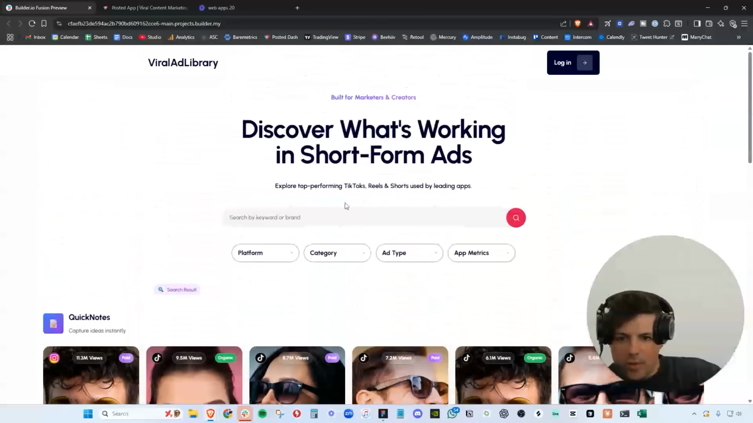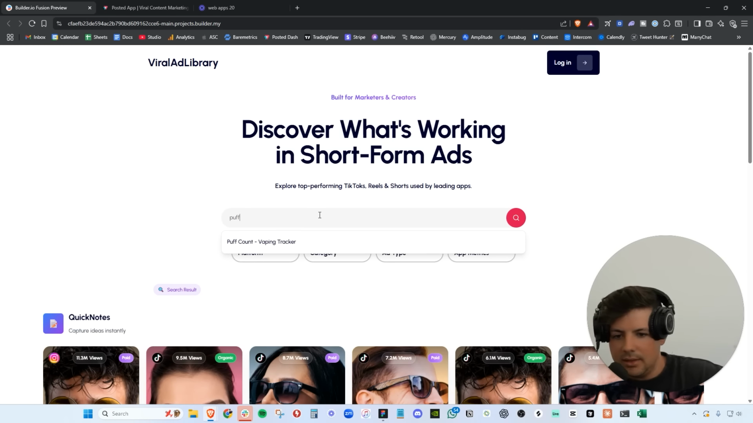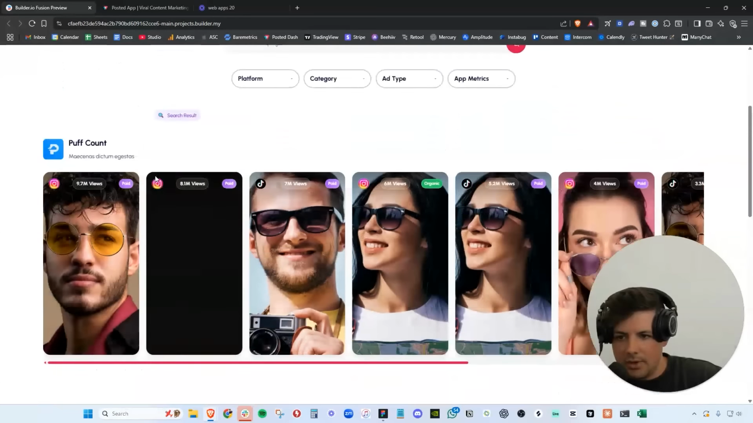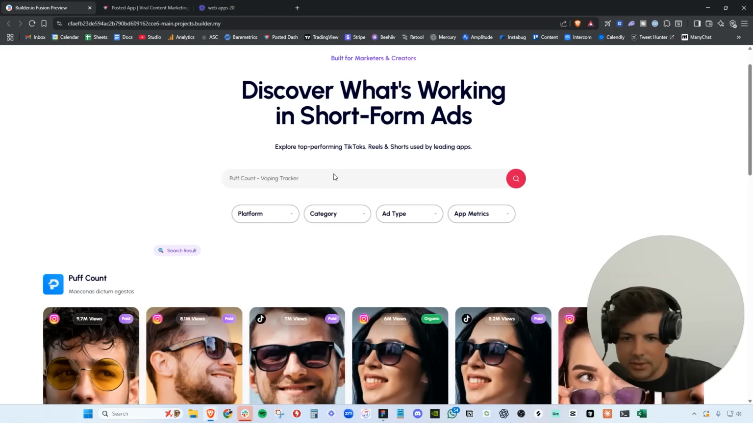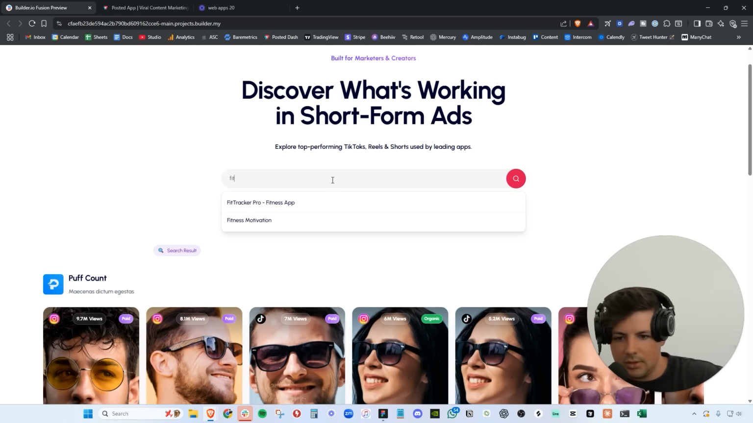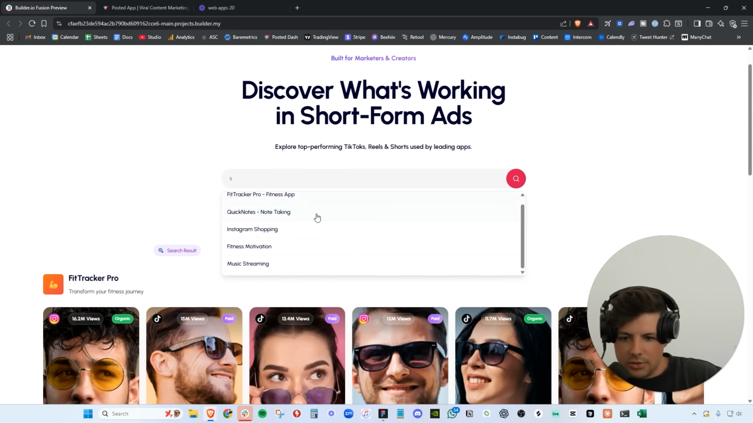Okay, so boom, we have successfully added all the filtering options, and we have even added in the search. So now if you search for one, it pulls it directly to the top, so we can search for Fit Tracker Pro as well. Boom. We can also scroll through here.